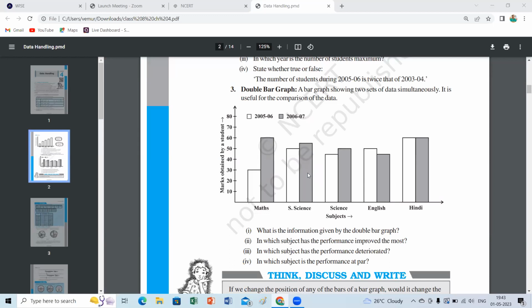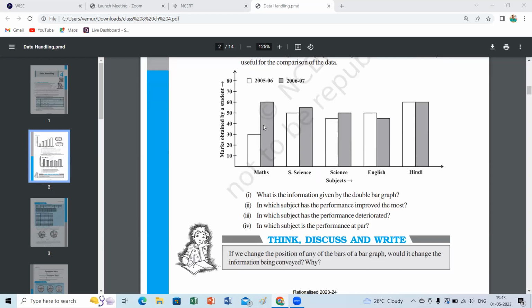Suppose, if you see the example in your question, maths, science, social science, English, Hindi marks obtained by the students. But they mentioned there is an empty box and there is a shaded box. What is the meaning of the empty box?